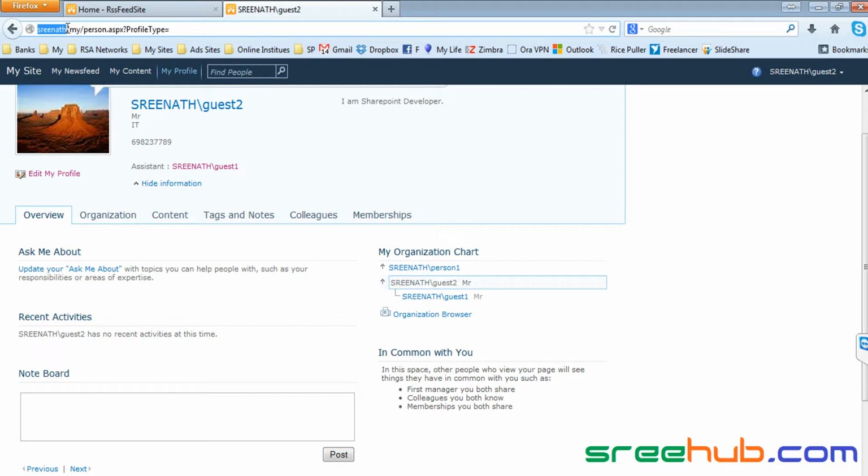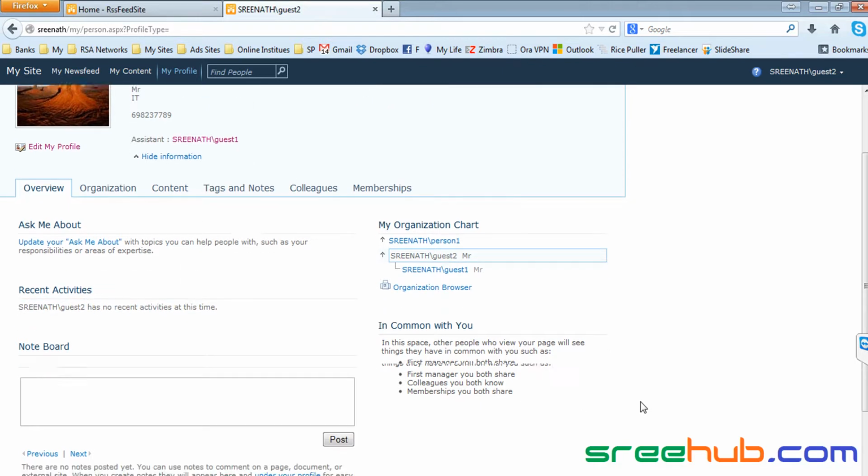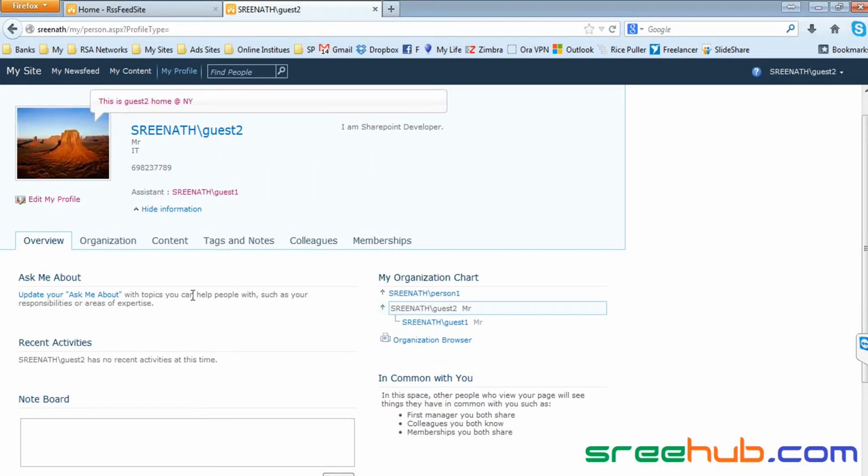Whatever activities you do across the SharePoint will be shown in your overview. This is also called a quick news feed. Everything will be coming up here. Like if you update any record and want to show that to everyone, you can do that. So these are the overviews of what you are doing.